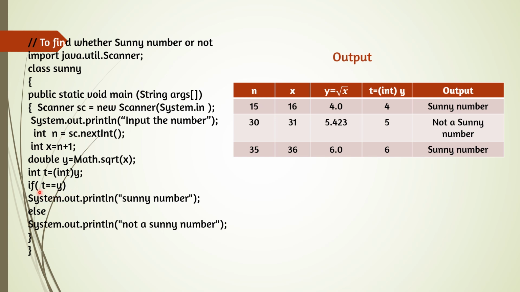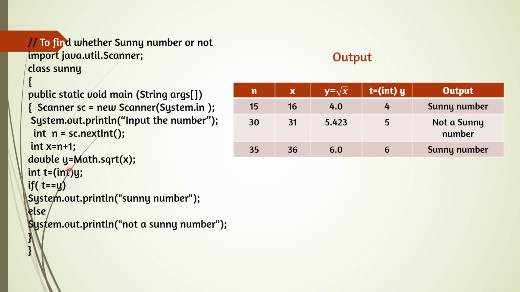And now check if t == y, if both the numbers are the same. 4.0 and 4 both are the same. The .0 doesn't make a difference. So both the numbers are the same. Then print it is a Sunny number. So this is the way the program is working.